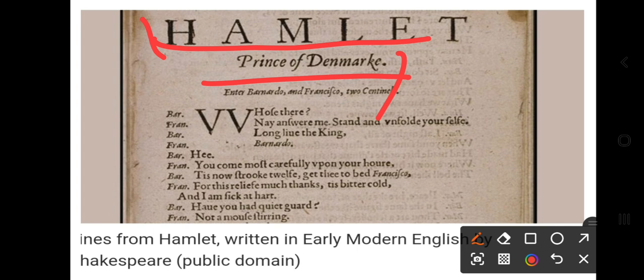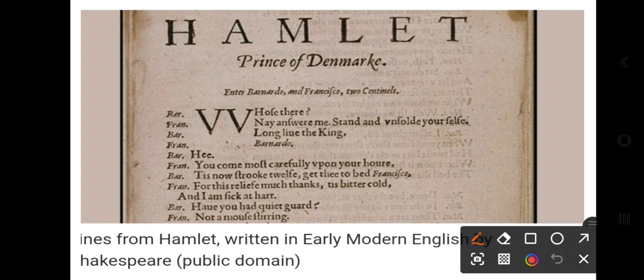So here we would try to understand early modern English, right? What is early modern English? This word is not legible to us, but other words, like nay is no, right? Then the spelling is different. This word is different, this word is different, right? But you come, this word is carefully upon this. So some of the words are 16th century or early modern English, but many words are not legible to us because they are old English or archaic words.